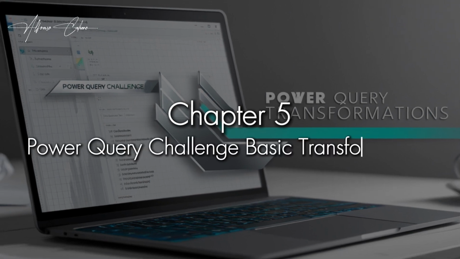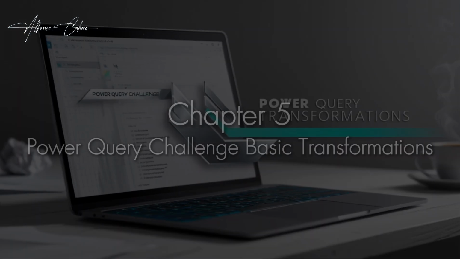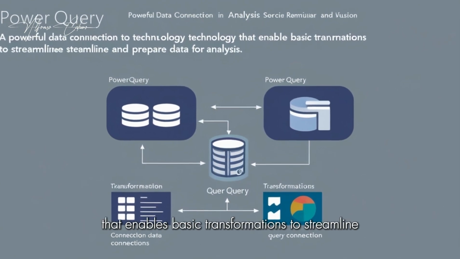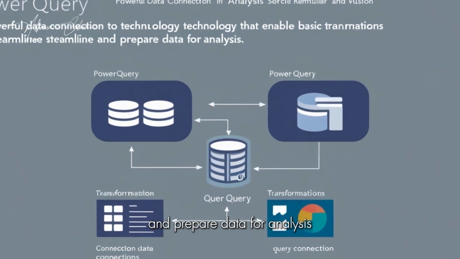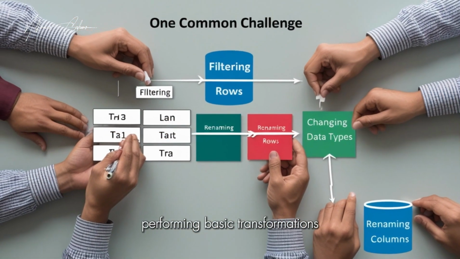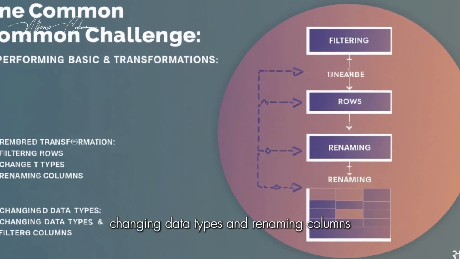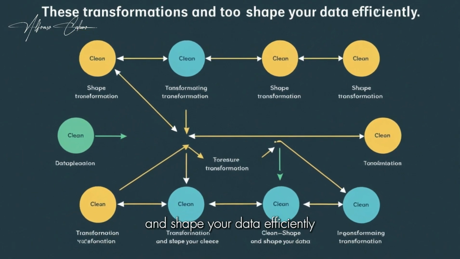Chapter 5, Power Query, Challenge Basic Transformations. Power Query is a powerful data connection technology that enables basic transformations to streamline and prepare data for analysis. One common challenge is performing basic transformations, such as filtering rows, changing data types, and renaming columns. These transformations allow you to clean and shape your data efficiently.